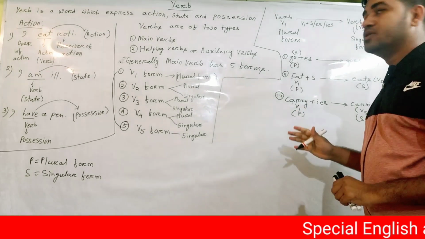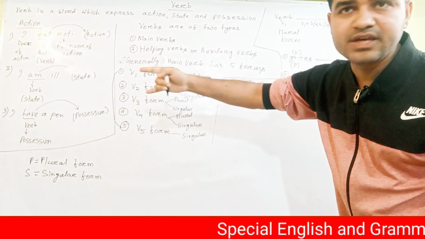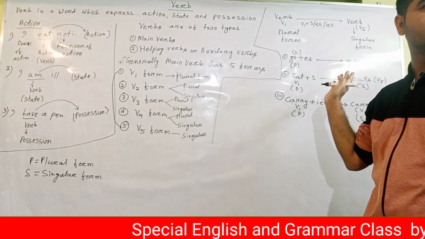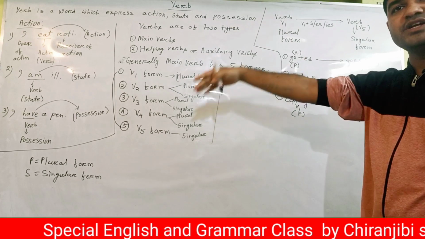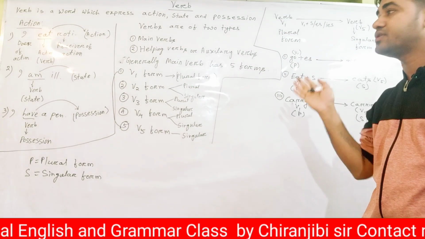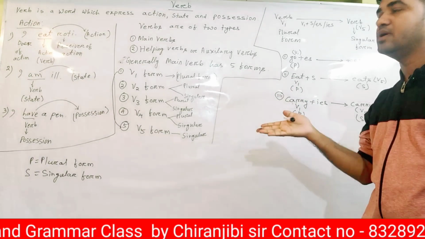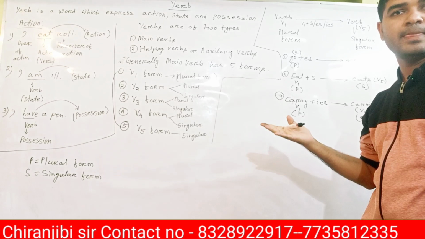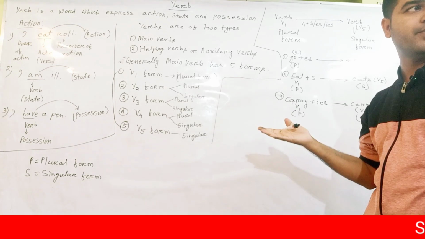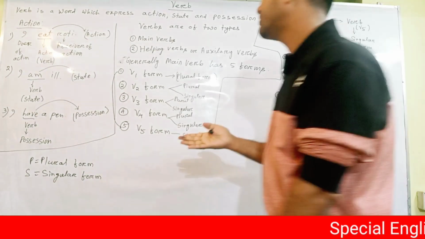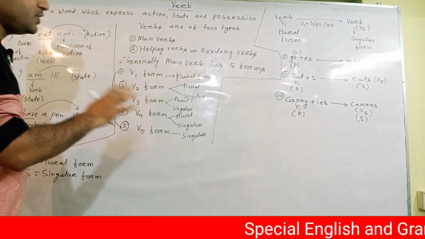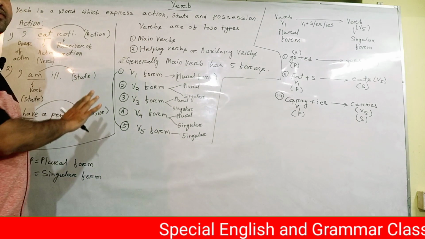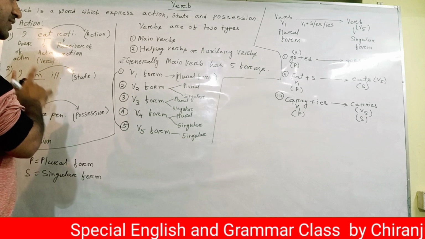So if the subject is singular, then use a singular verb. If the subject is plural, use a plural verb. I'll tell you what is subject and how to know about subject. We should have knowledge about noun and pronoun, because subject is always a noun or pronoun. We'll talk about it later. But now these are the facts I told you about what is verb, and exactly this is the definition.